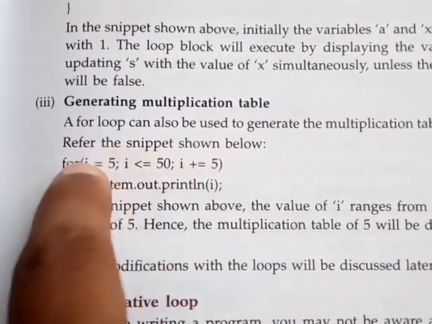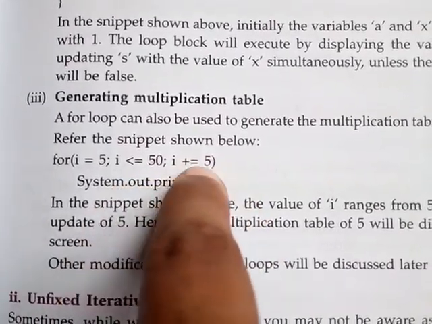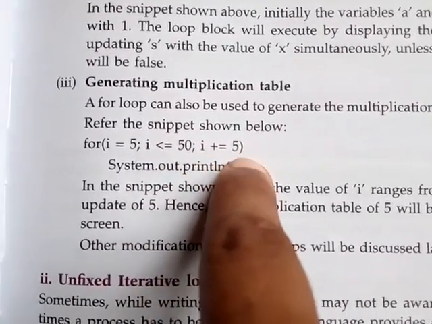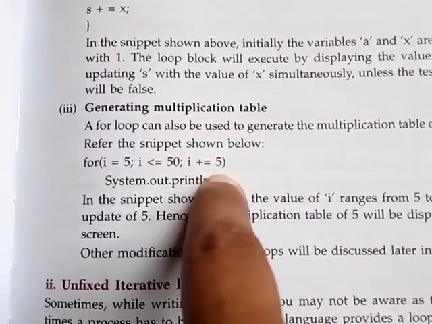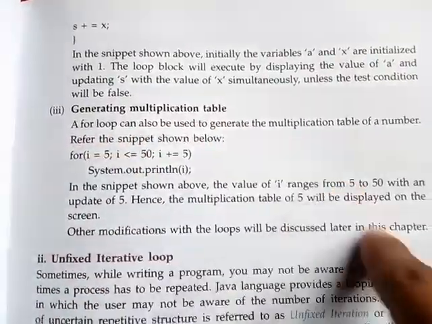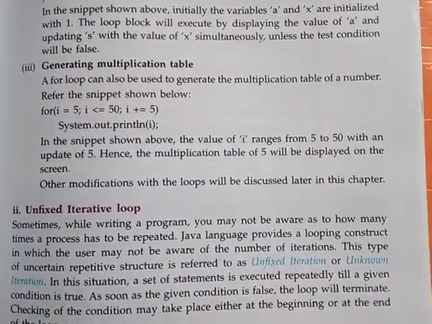So in this example you could understand, students, that if it is necessary, we can add 5, we can add 10, we can add any number, as well as we can decrease, or we can use the minus sign also. So in this way we can use this for loop.